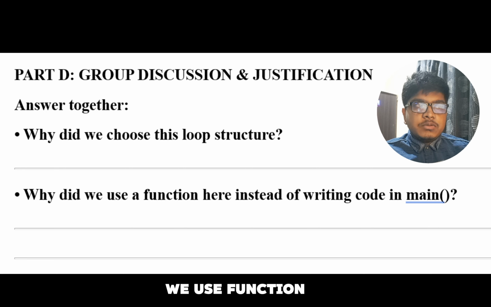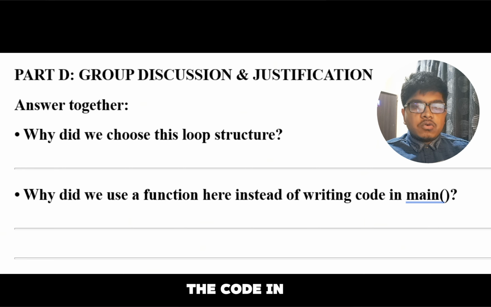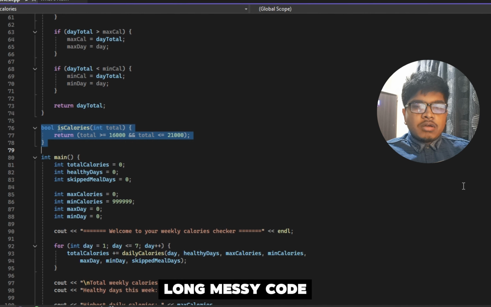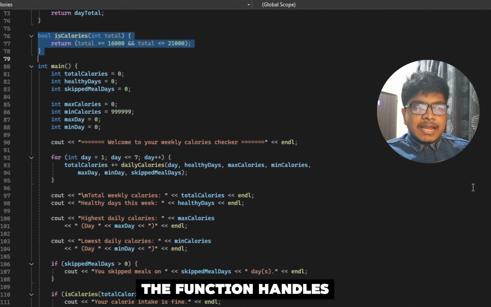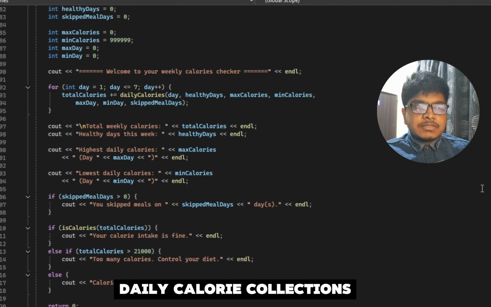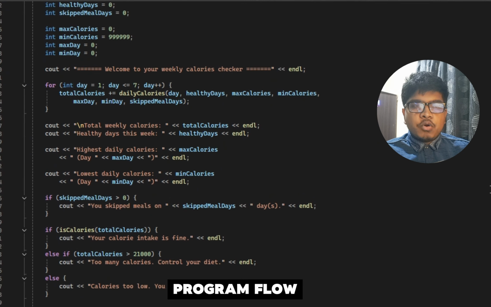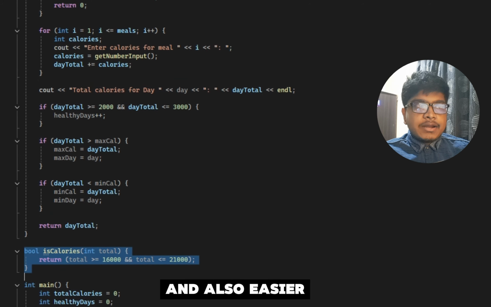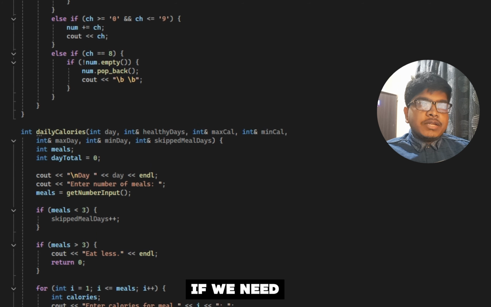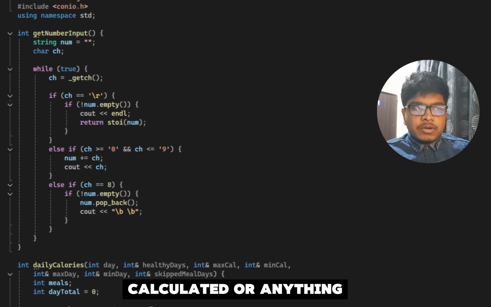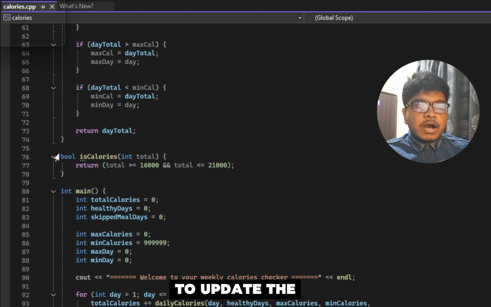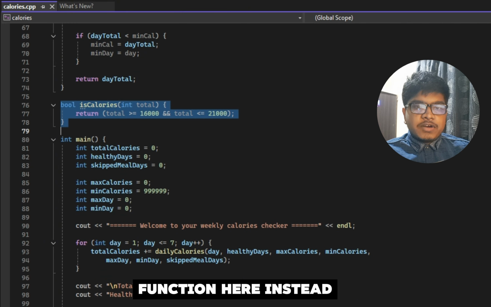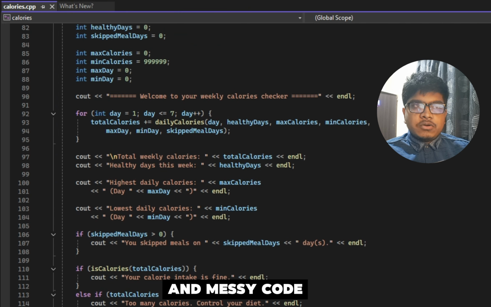So why did we use a function here instead of writing the code in main? We used a function to separate tasks and avoid writing long messy code in the main. The function handles daily calorie collection while main controls the overall program flow. This makes the program easier to read, easier to debug, and easier to improve later. If we need to change how daily calories are calculated, we only need to update the function, not the whole program. So that's why we use a function here instead of writing long and messy code in the main.